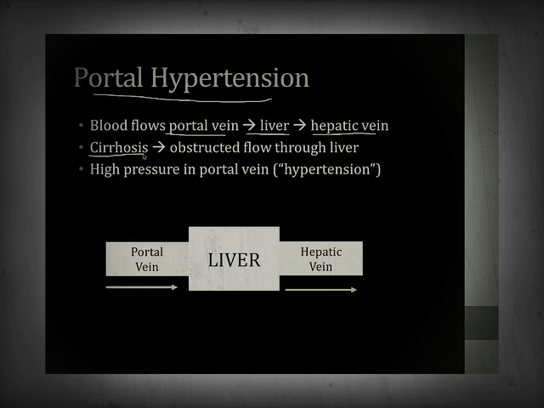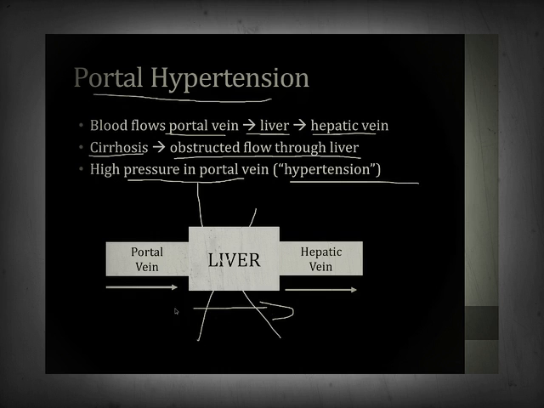If you have cirrhosis of the liver, you can develop obstructed blood flow through the liver. This results in high pressure in the portal vein, which is called portal hypertension. And here's a drawing on the screen just to show you that blood moves through the portal vein and then through the liver and then into the hepatic vein. So if you have obstruction to blood flow through the liver, you will get high pressures in the portal vein.